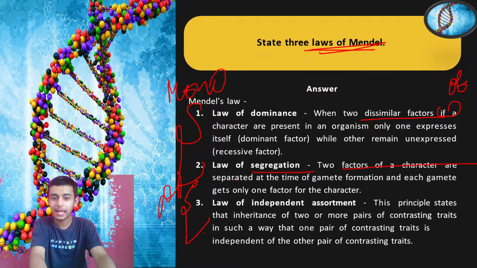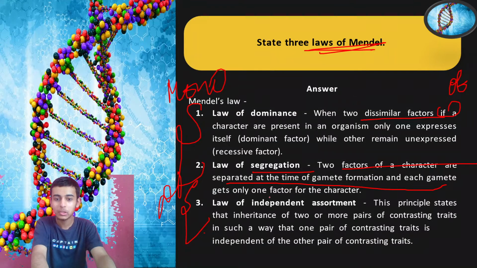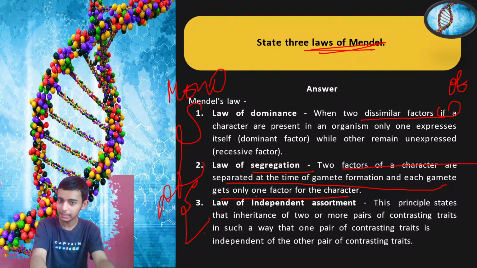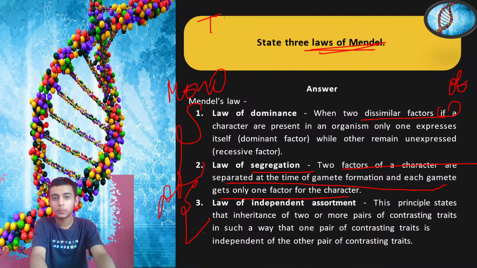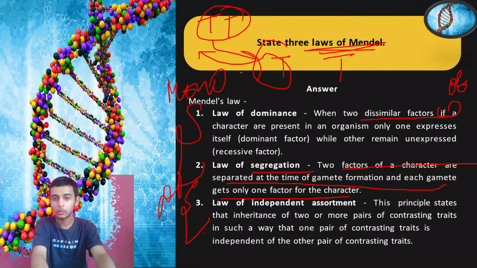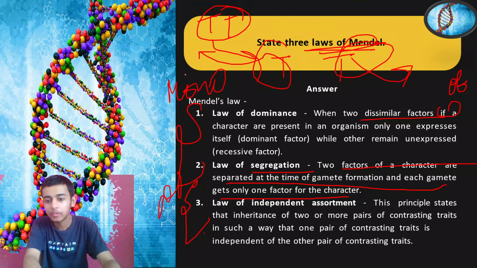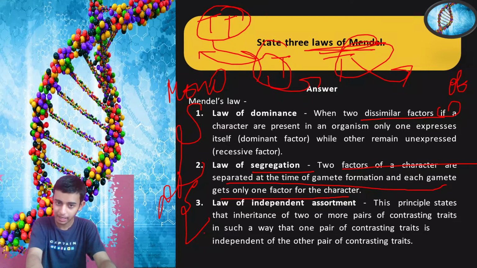Segregation: two factors of a character are separated at the time of gamete formation, and each gamete gets only one factor for that character. Let's say if that was capital T, capital T. During the process of gamete formation, they will segregate into T and T. This T will fuse with one gamete, this T with another gamete. So they separate out, and each gamete gets only one factor for the character.